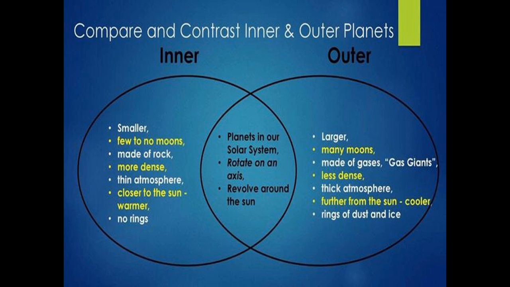The inner planets, the first four planets, are Mercury, Venus, Earth and Mars. These are the inner planets. And the outer planets are Jupiter, Saturn, Uranus and Neptune. That is the compare and contrast of the inner and outer planets.